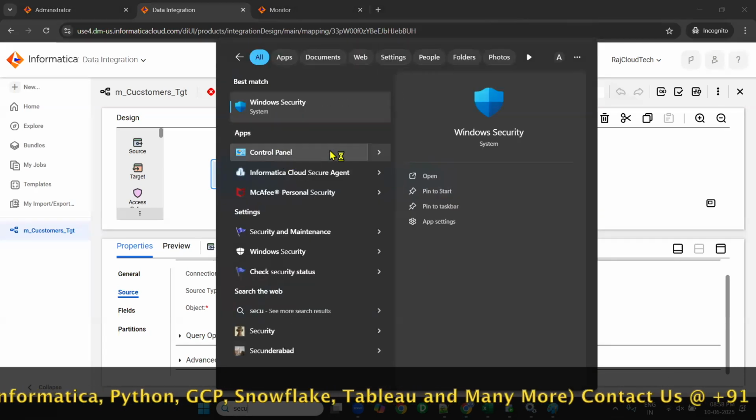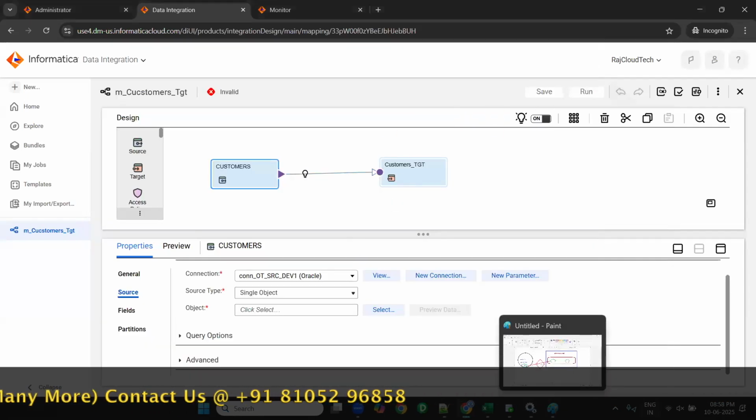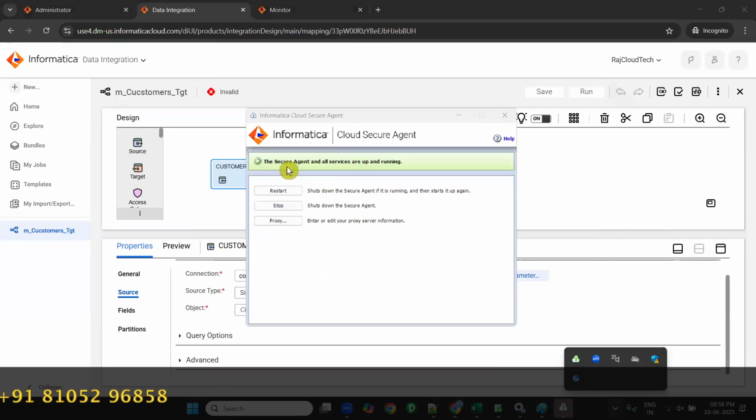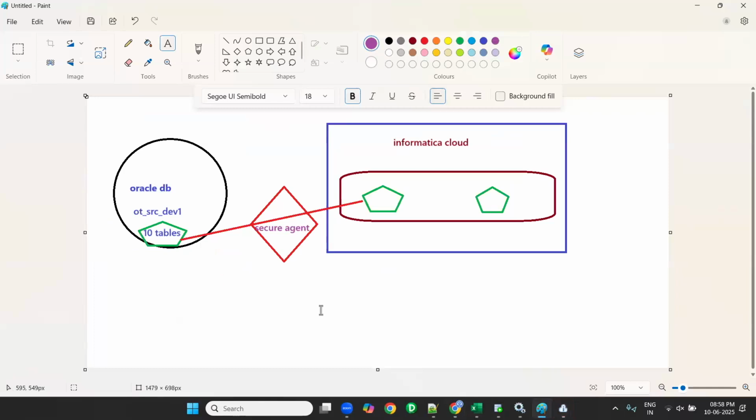By using Informatica Cloud Secure Agent, what will it do? It will save the data from your local system to Informatica Cloud. Also, it will establish a connection between your database and Informatica Cloud. Understanding, everyone?